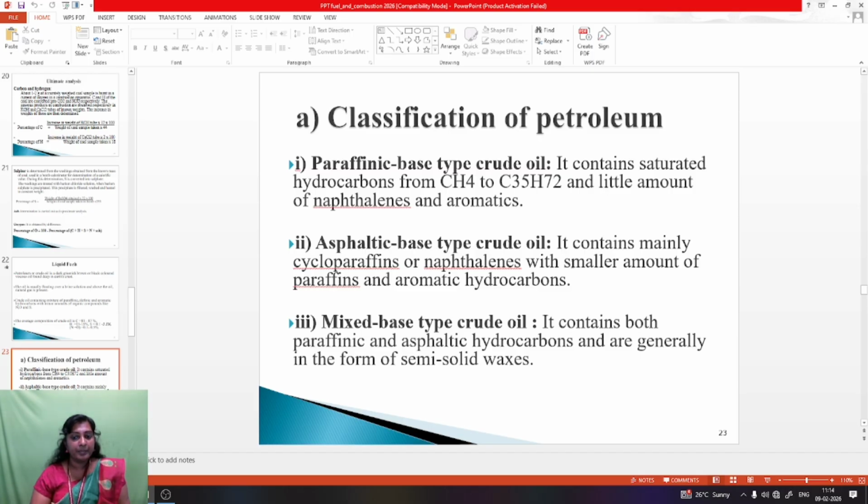Then asphaltic base type crude oil. It contains mainly cycloparaffin or naphthalene with a smaller amount of paraffin and aromatic hydrocarbon. Then mixed base type crude oil. It contains both paraffinic and asphaltic hydrocarbons and is generally in the form of semi-solid gases. These are the three types of petroleum classification.